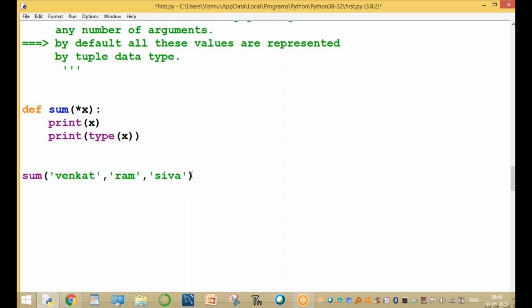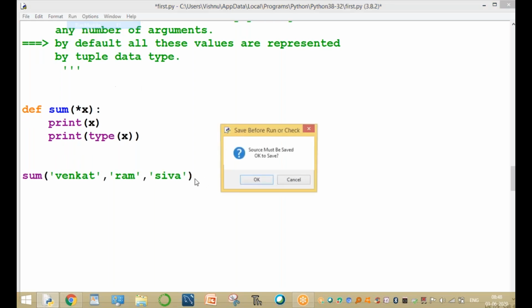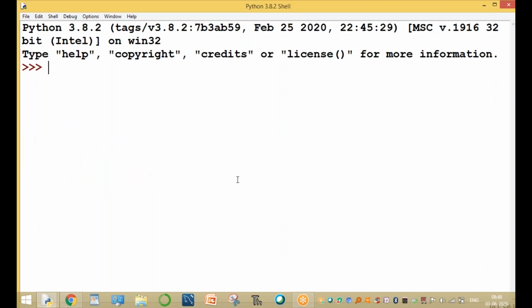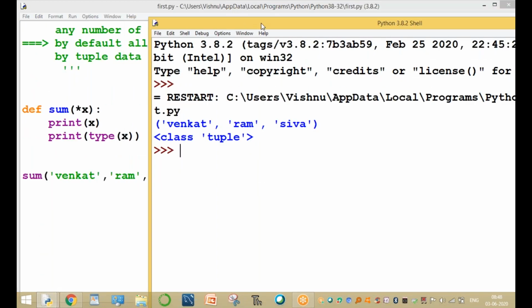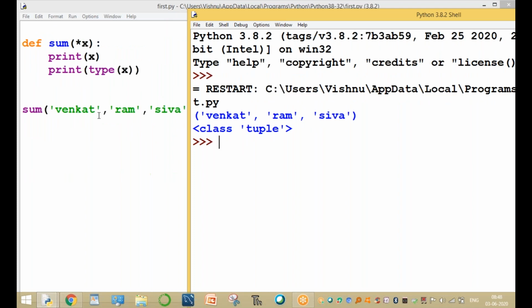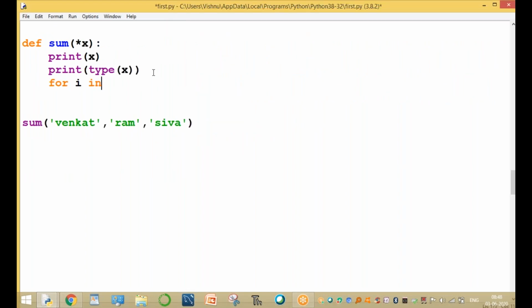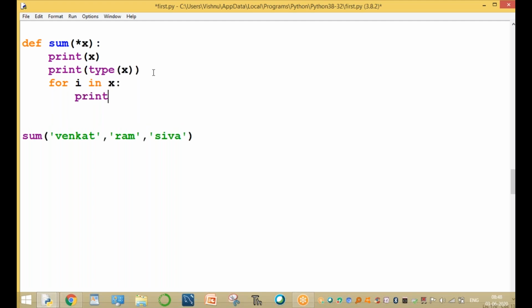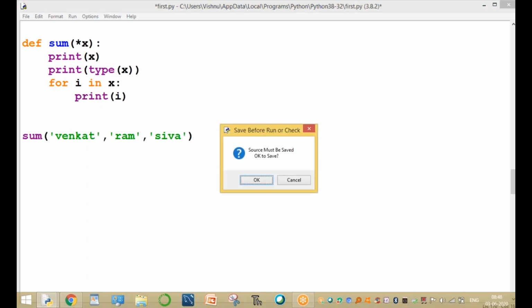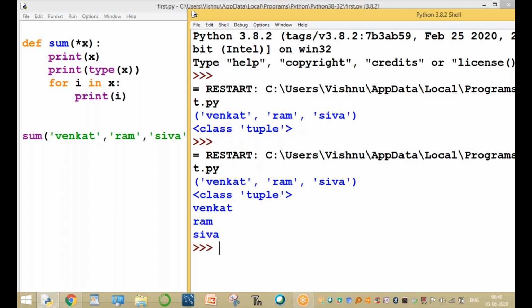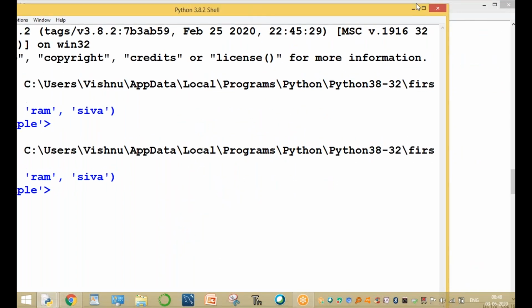Now run this program. We can pass the values by using the tuple type, and you can perform any operation. For example, assume you perform one operation individually: for i in x, print of i. Any value, no problem. Now pass the values. So the variable length arguments are represented by using the star symbol, which means we can pass any number of arguments.